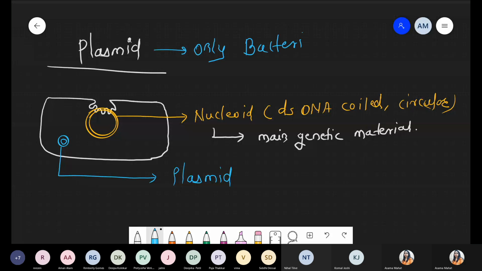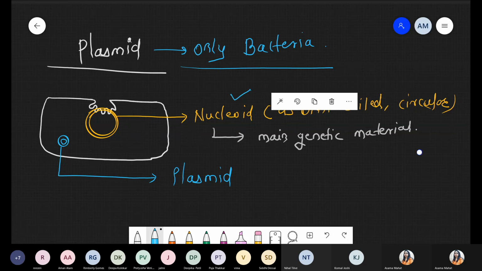Plasmid structure is not present in any eukaryotic cell. There is no exception. Plasmids are associated with bacterial structure. Now, whenever we are talking about plasmid, these are in free form, because if you discuss